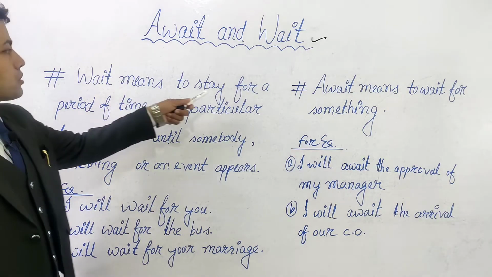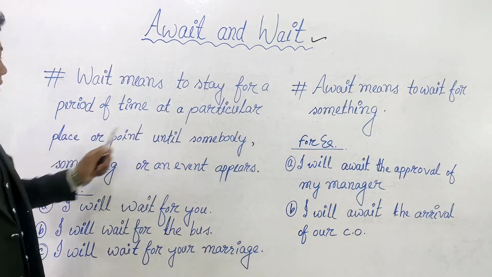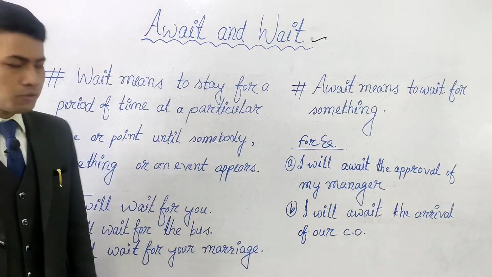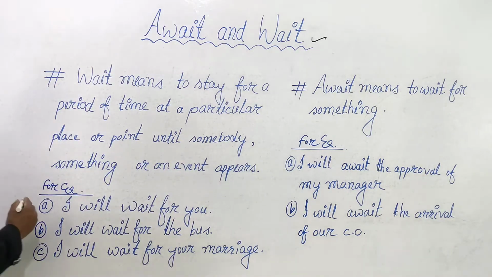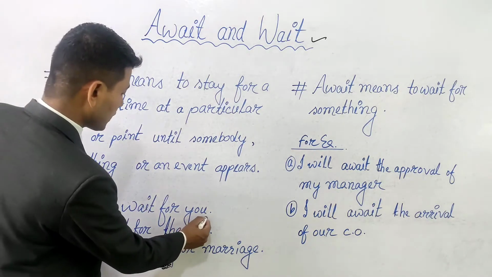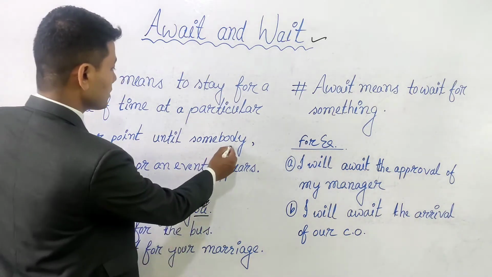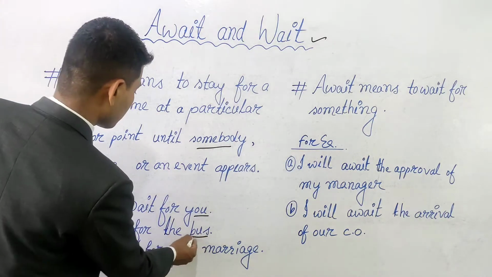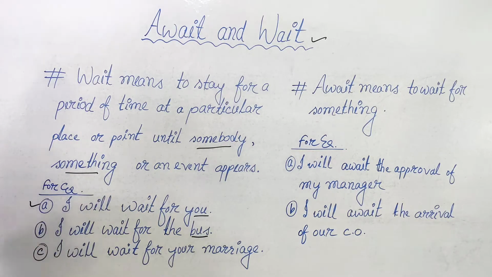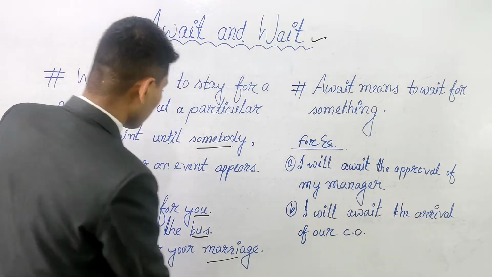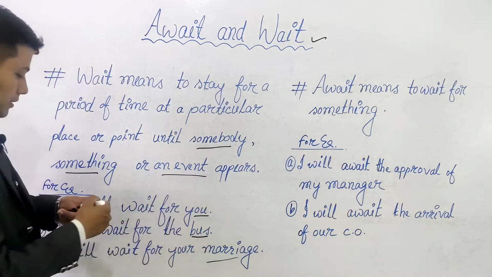Wait means to stay for a period of time at a particular place or point until somebody, something or an event appears. For example, A, I will wait for you. I'm talking about you, meaning somebody. B, I will wait for the bus. I'm talking about something. C, I will wait for your marriage. I'm talking about an event.